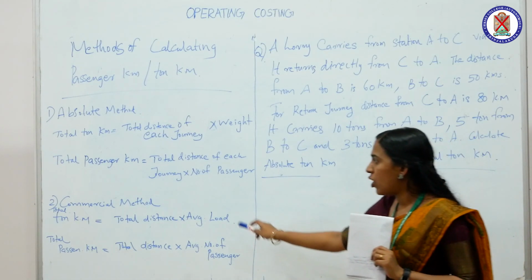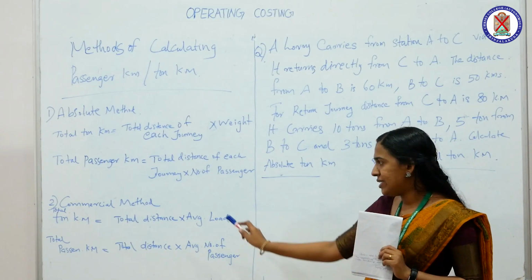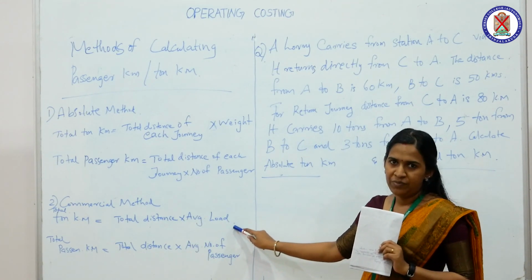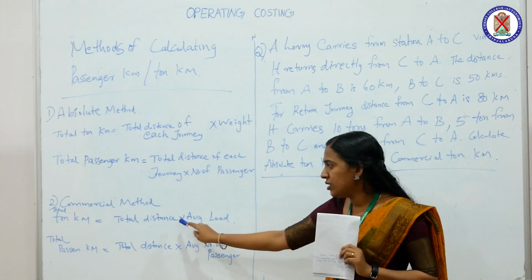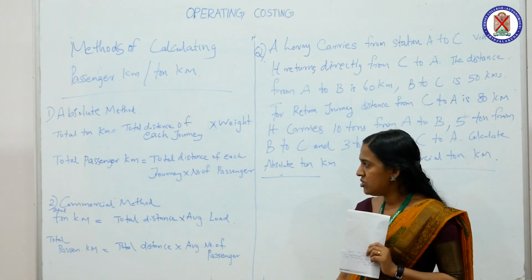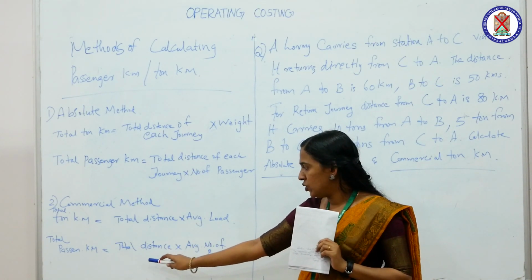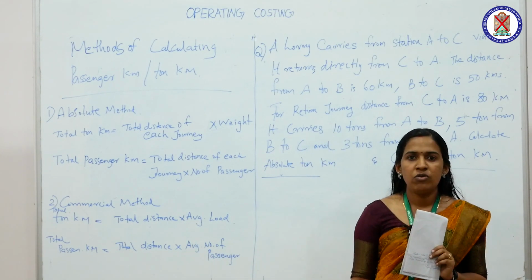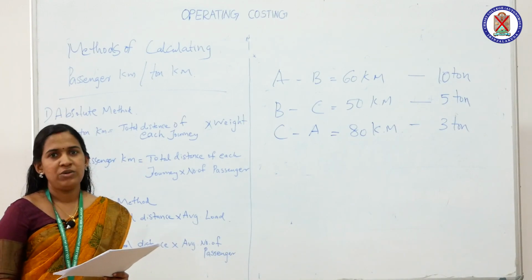But in case of commercial method, the total ton kilometer is calculated by the total distance into average load. Here we multiply the average load with the total distance, and in case of total passenger kilometer, we have to multiply the total distance into average number of passengers. Next, we can work out a problem related to this topic.